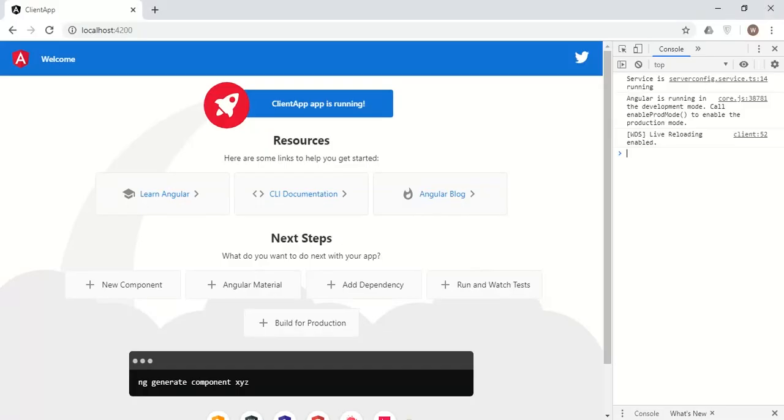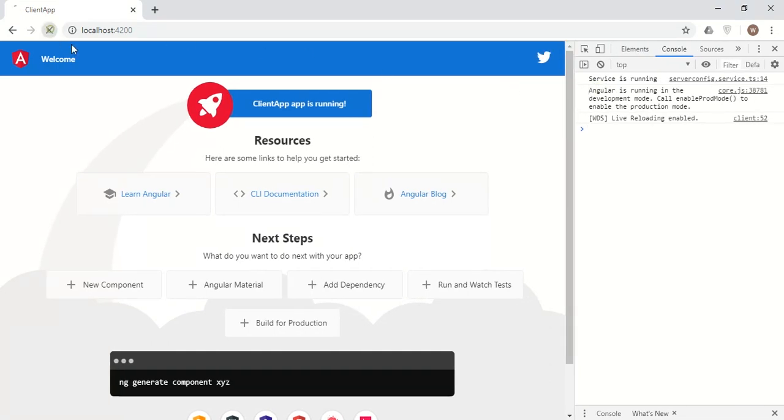Now let's head toward the browser and let me refresh this page for you, and here we can see the console log: service is running.